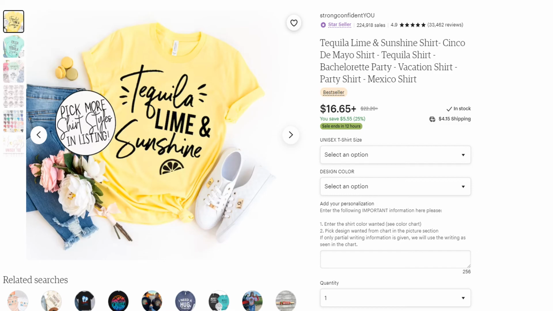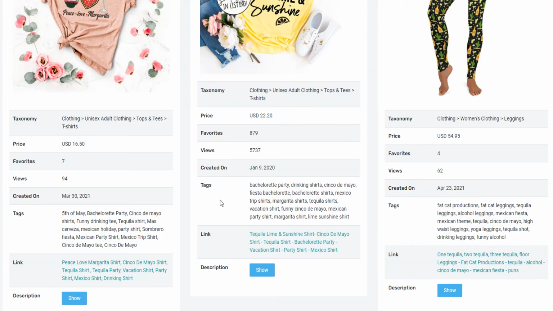But the key reason I'm looking at this is because of the tags that the people have used. Not only does this show up when you are looking for Cinco de Mayo shirts, but it's also a travel shirt, a bachelorette party shirt, a drinking shirt, Cinco de Mayo.